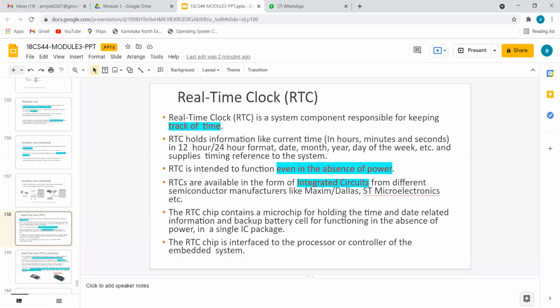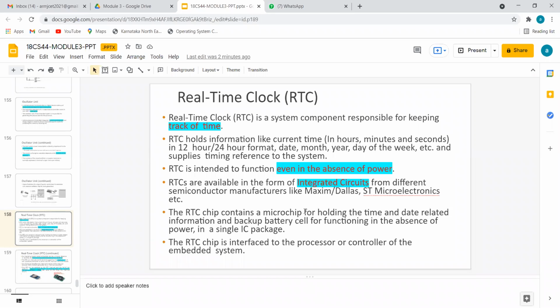As I said, even if I turn off my laptop, after 2 to 3 days, if I turn it on, I will still get the updated time. As I said, it is made up of integrated circuits. It consists of a microchip for holding time and date always.